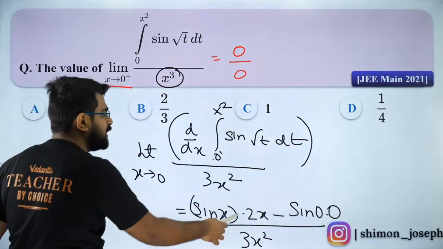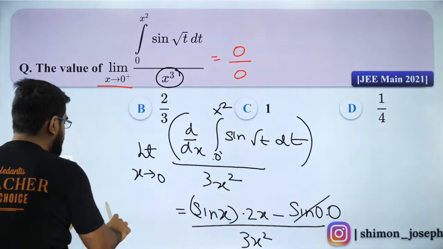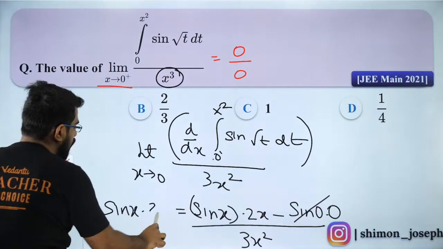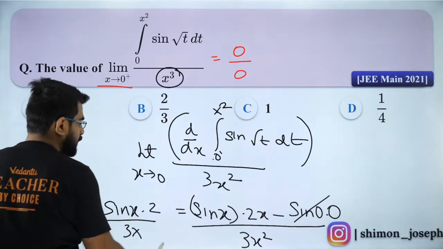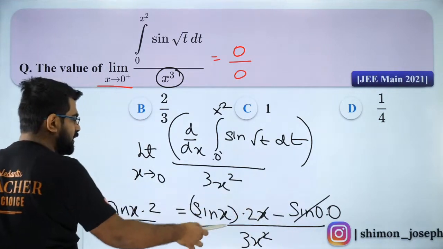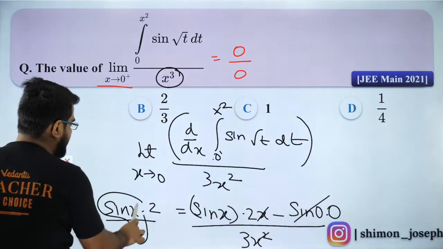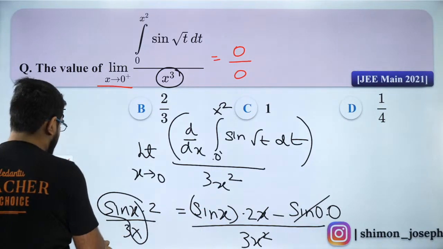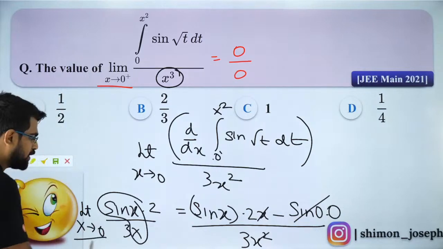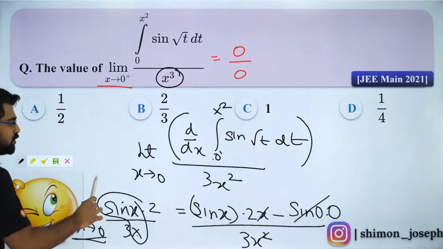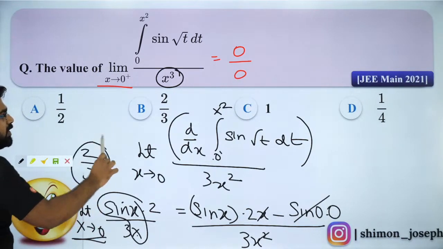So it will be sine x into 2x by 3x square, that is sine x into 2 by 3x, because one x and one x get cancelled. And sine x by x, we know, is equal to 1 because x tends to 0. So the answer is 2 by 3, which will be option B.